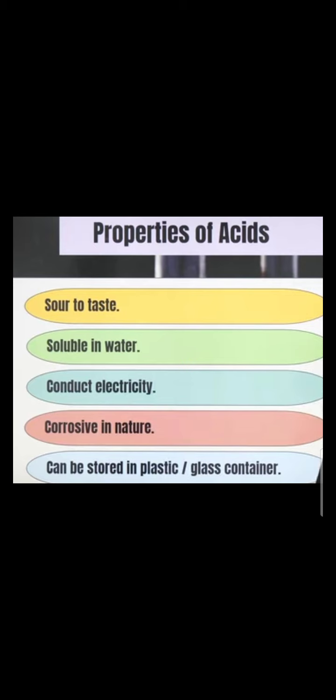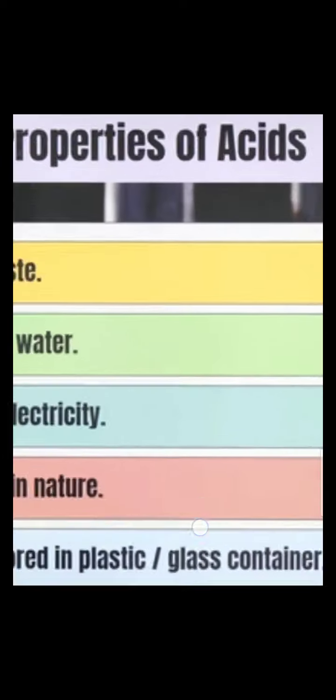Now the properties of acids. Acids are sour in taste, they are soluble in water, they can conduct electricity, and they are corrosive. You know the meaning of corrosion. They can be stored in plastic and glass containers because they are corrosive in nature. If we store them in any metal, the metal gets corroded by the acid. So this is about acid. Next is base.